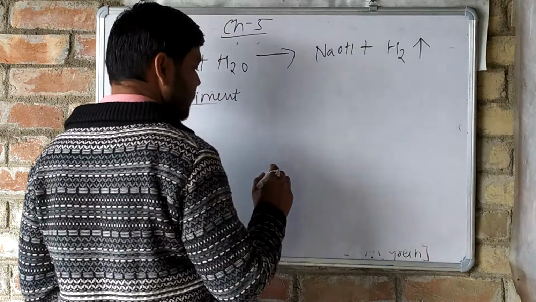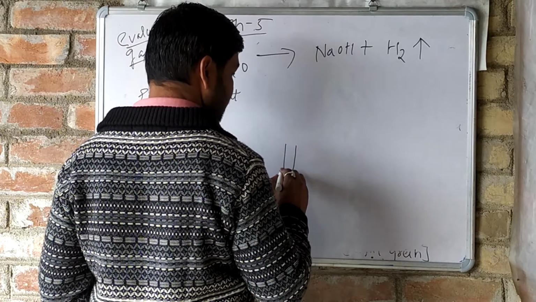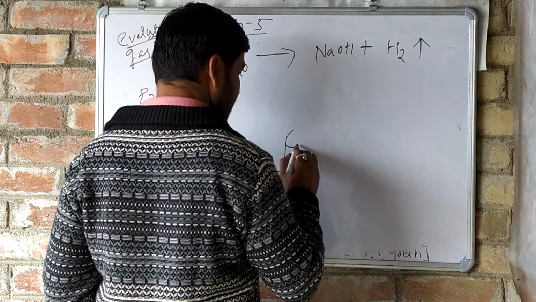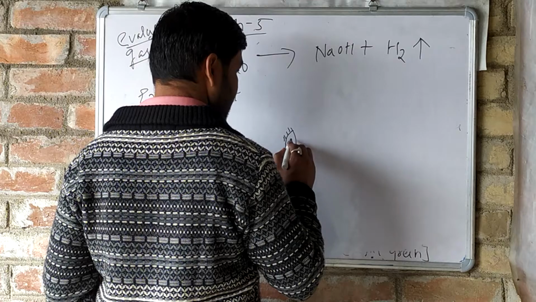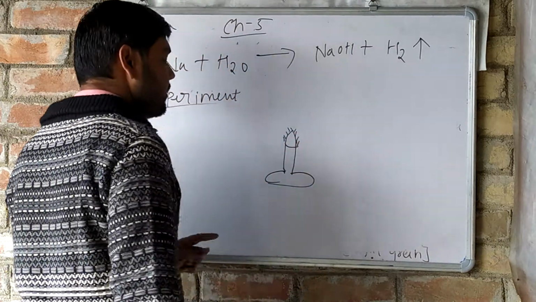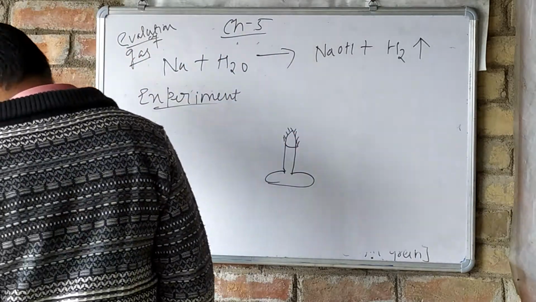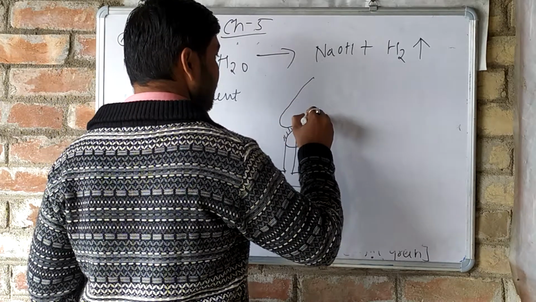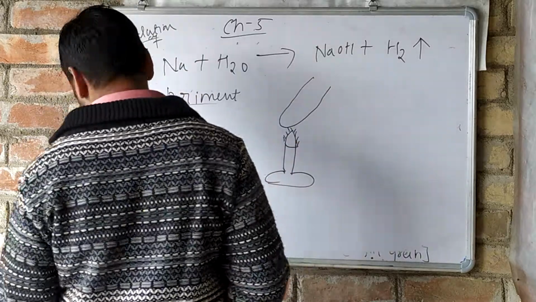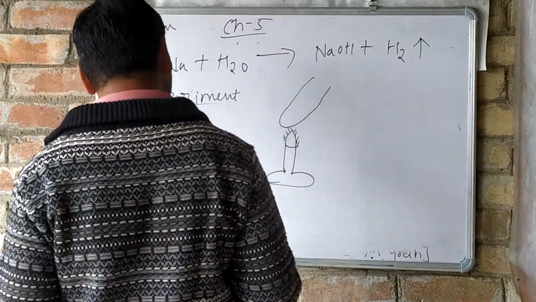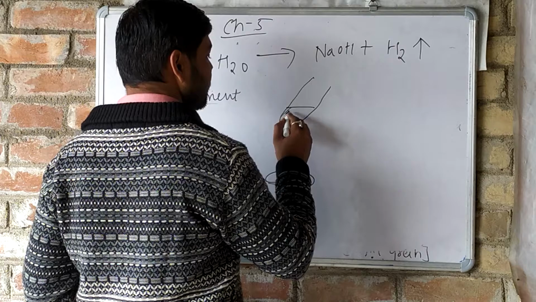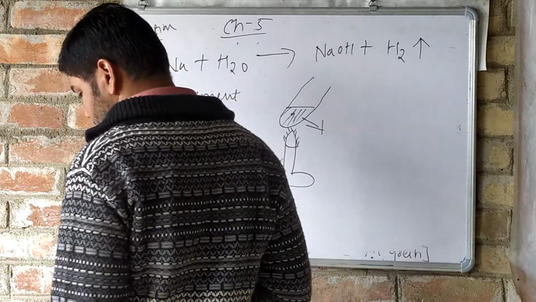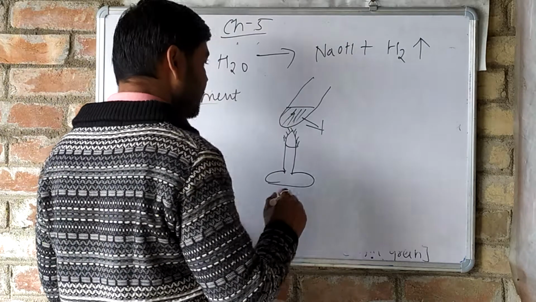This is the Bunsen burner. Above this Bunsen burner, we have a test tube. On this test tube, we will have a solution which is the mixture of ammonium chloride and dry slaked lime.